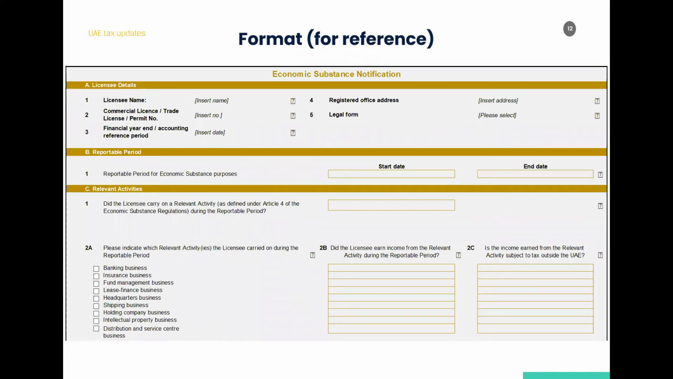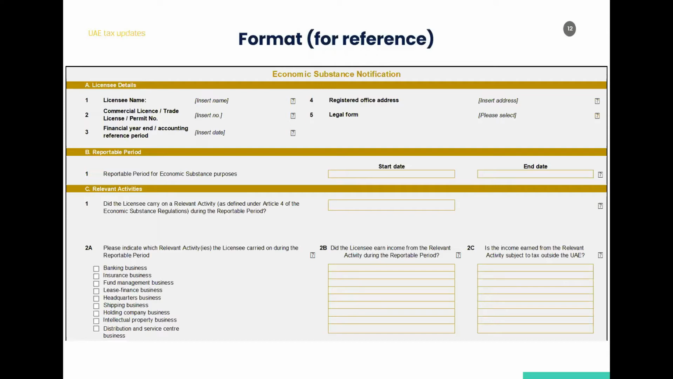So coming to this slide, this is one of the formats which I have taken for one of the free zones, just to take you through how the form looks and what the various kinds of information are which are required to be filled in. The form actually is not very lengthy. It is a very concise form, but what is important in this case is to have a proper understanding of what is to be filled in the form.